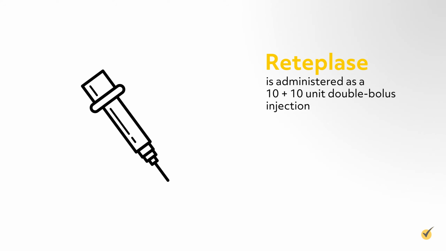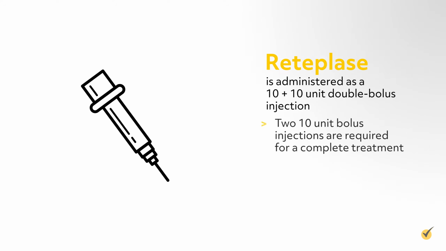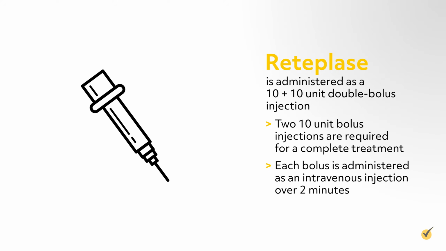Reteplase is administered as a 10 plus 10 unit double bolus injection. 2 10-unit bolus injections are required for a complete treatment. Each bolus is administered as an intravenous injection over 2 minutes.